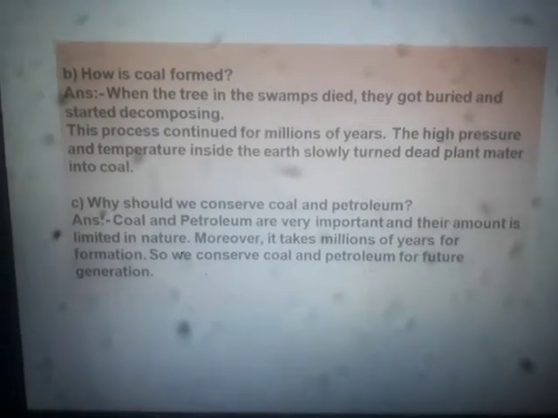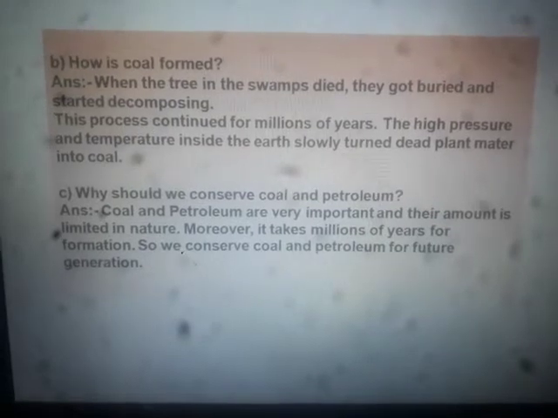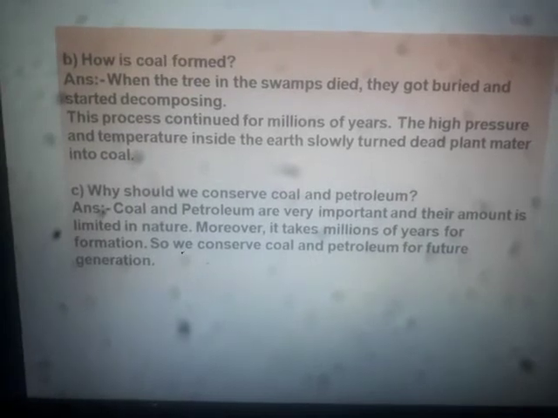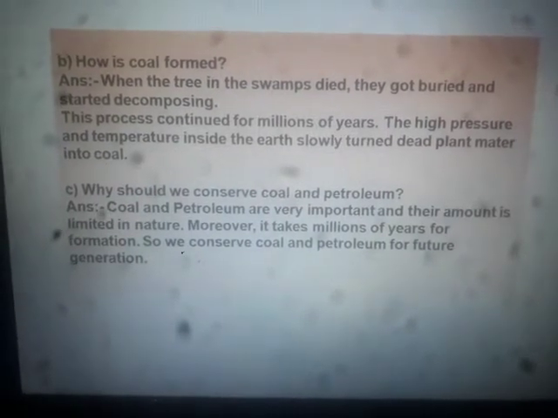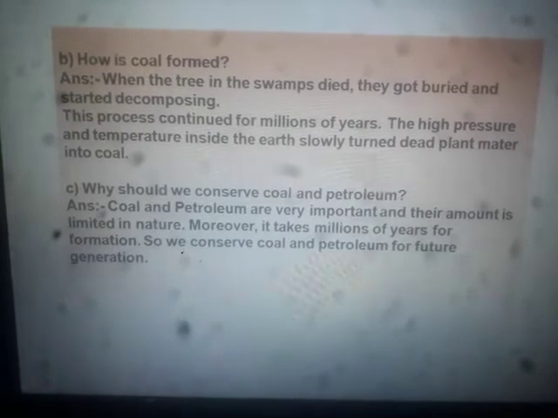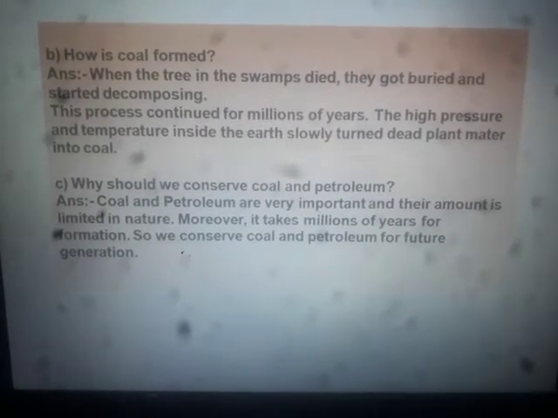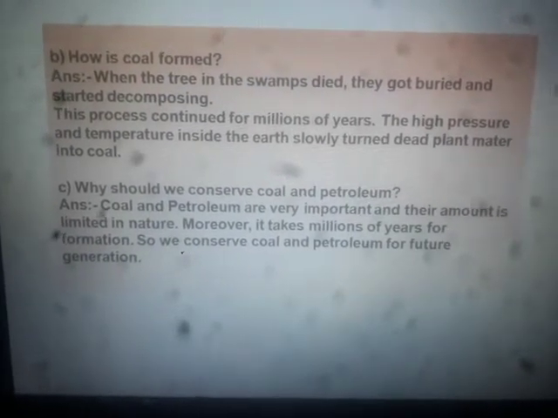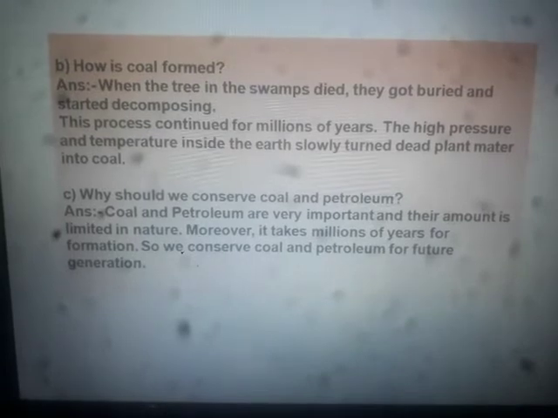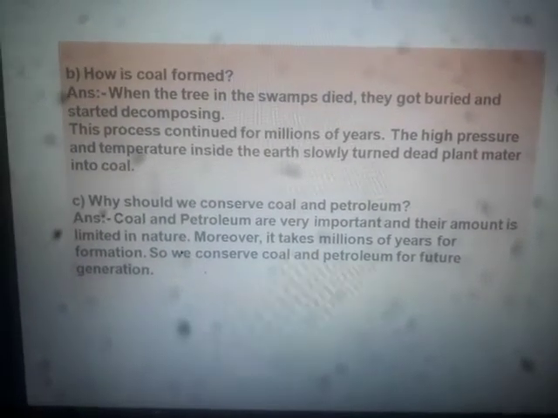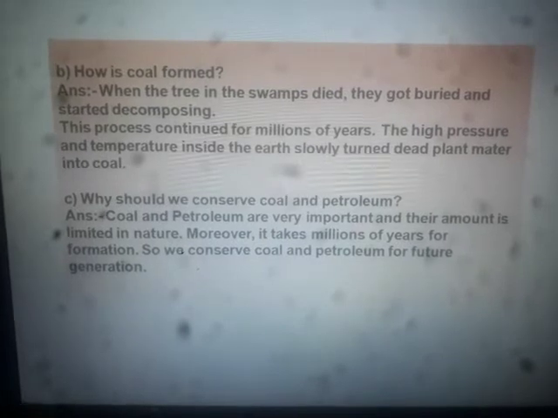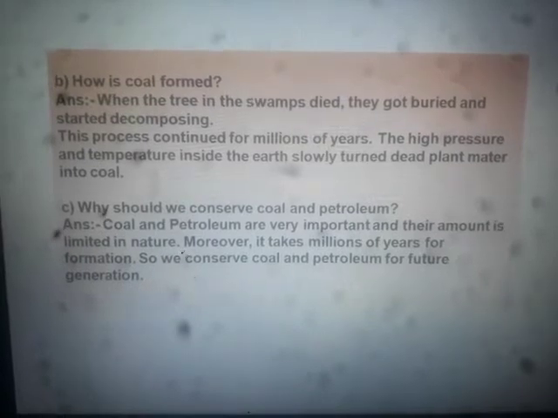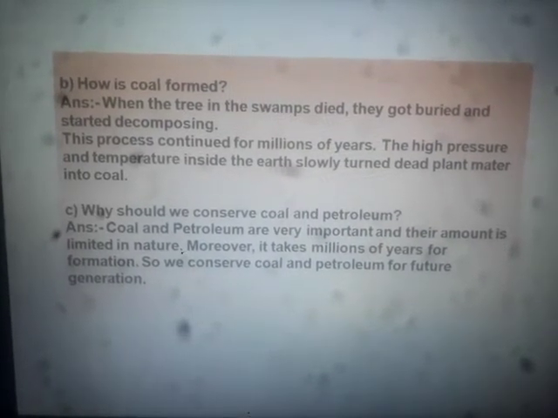Another question is, why should we conserve coal and petroleum? This is a very important question. Coal and petroleum are very important, and their amount is also limited. We cannot think of running a life, or a world, without the use of coal and petroleum, but at the same time they are limited in nature. They are not available in plentiful amount.